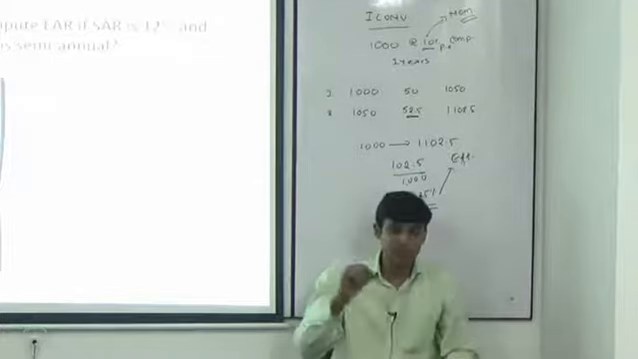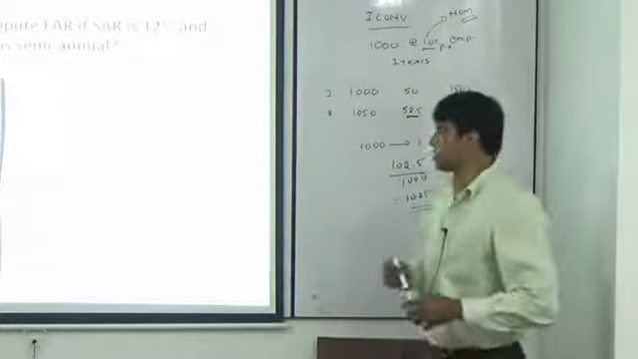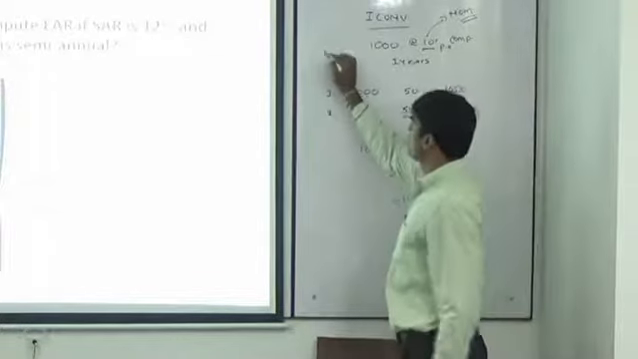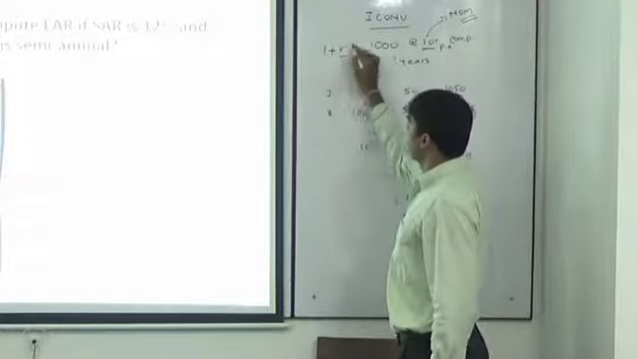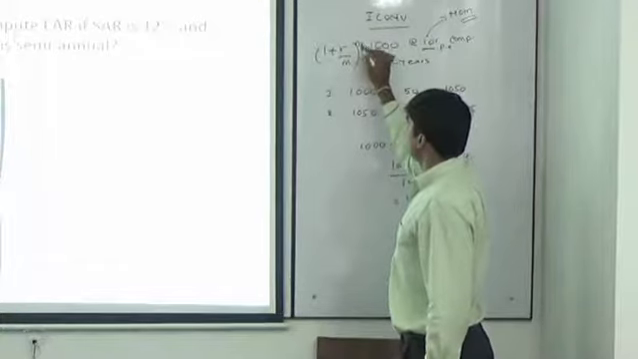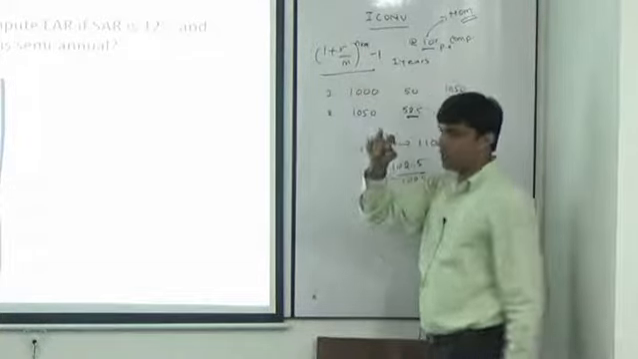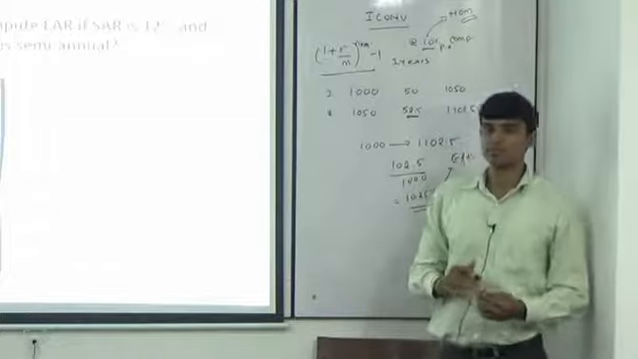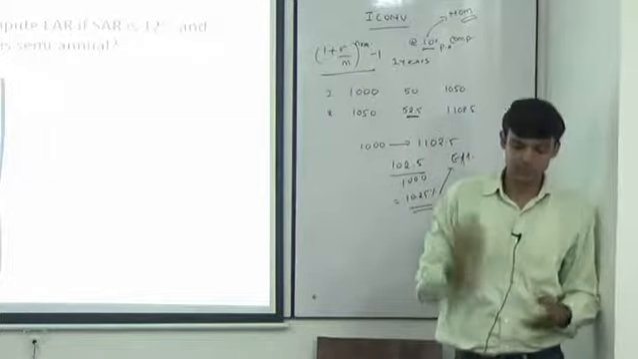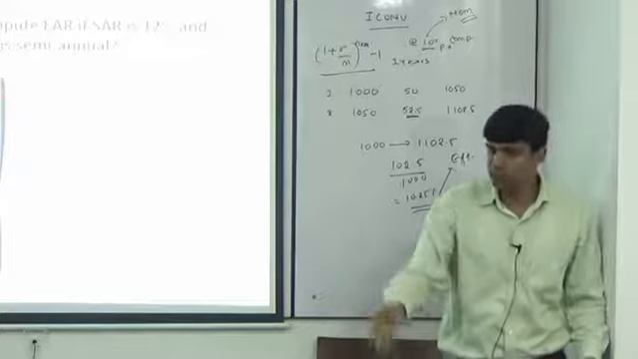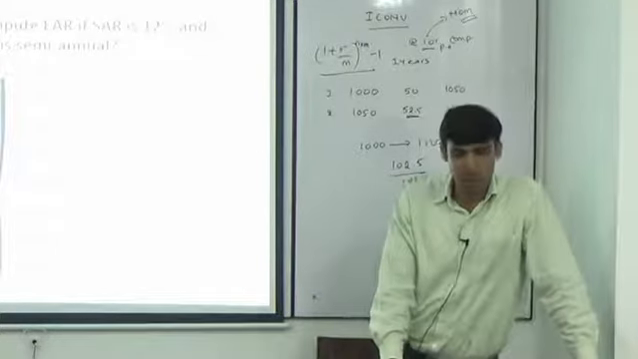Because it works on a simple equation. This equation is 1 plus r by m raised to n into m, minus 1, into 100. That is the equation this calculation follows. Right, so that is the actual equation which is behind this calculation, but we don't have to remember this equation.